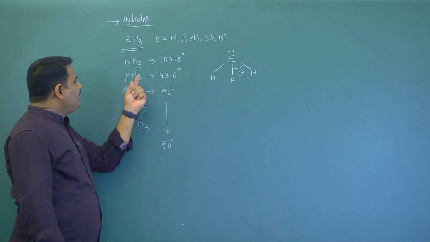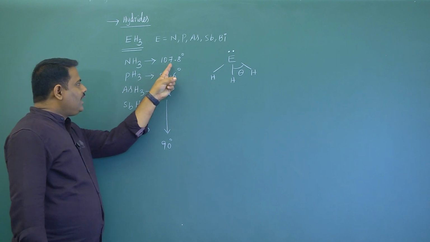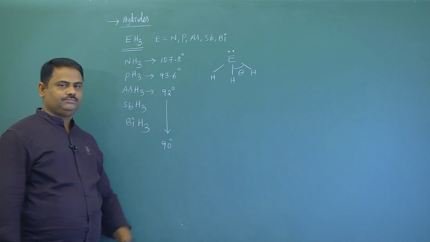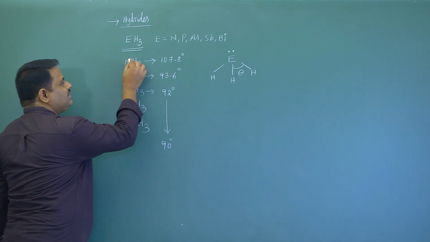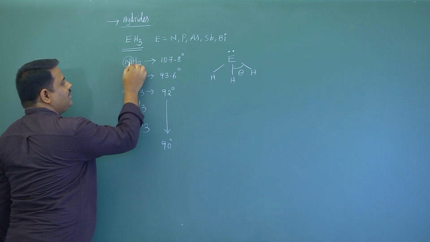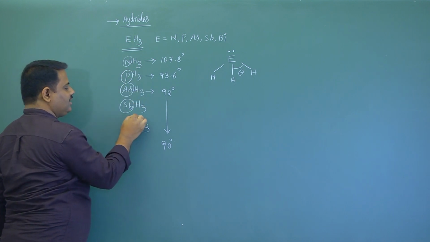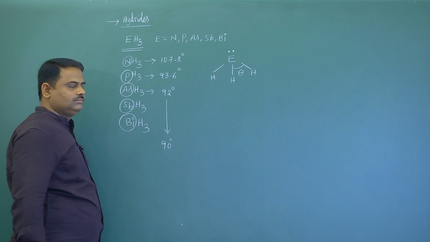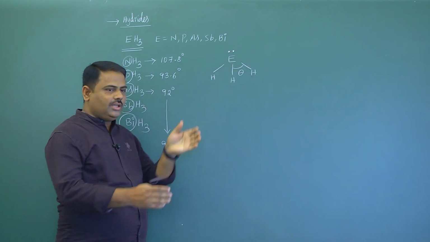So as you move down from ammonia to bismuthine, the bond angle decreases, because as the size of the central atom increases, the distance between lone pair and bond pair decreases.